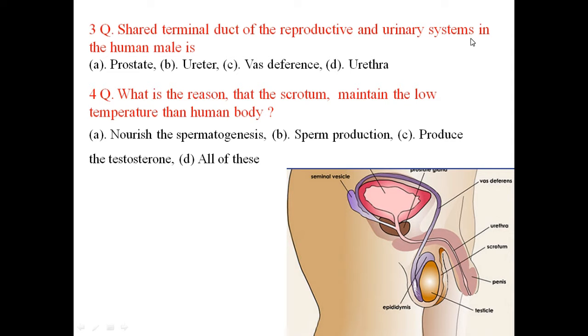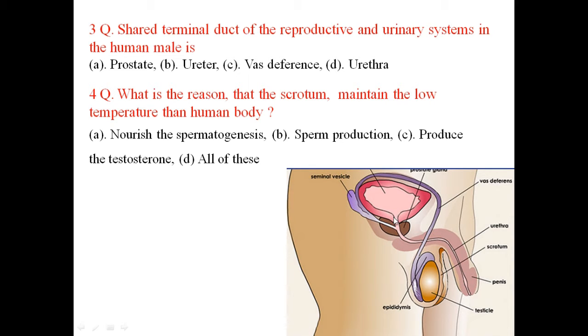Shared terminal duct of the reproductive and urinary systems in male is, here there are 4 options. So you can see that image, we are able to see the urethra that consists of both the reproductive system as well as the urinary system.